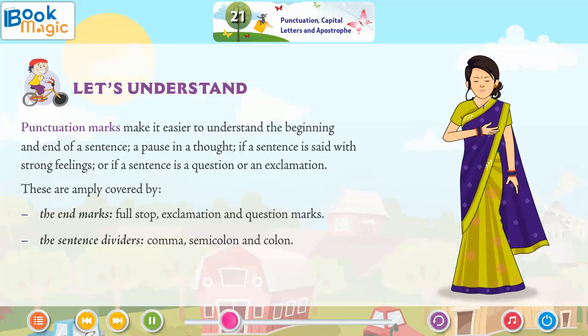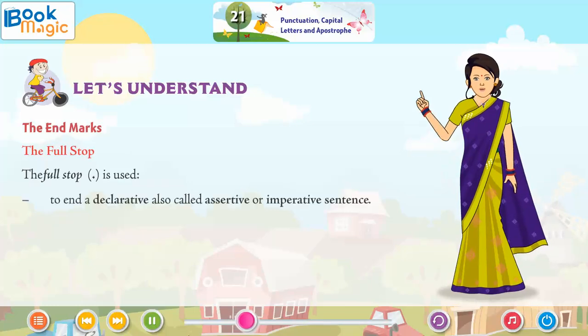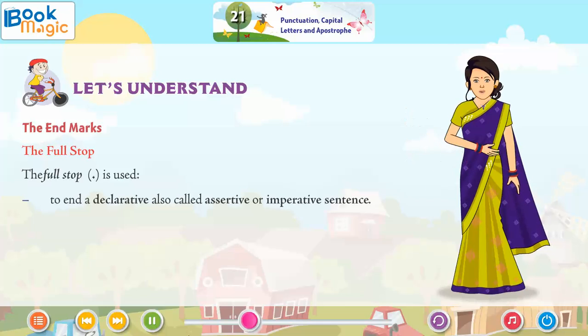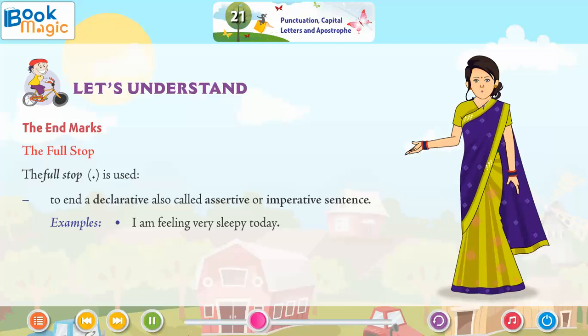The sentence dividers: comma, semicolon and colon. Let's revisit them once again. The end marks. The full stop. The full stop is used to end a declarative, also called assertive or imperative sentence. Examples: I am feeling very sleepy today. Please shut the door behind you.